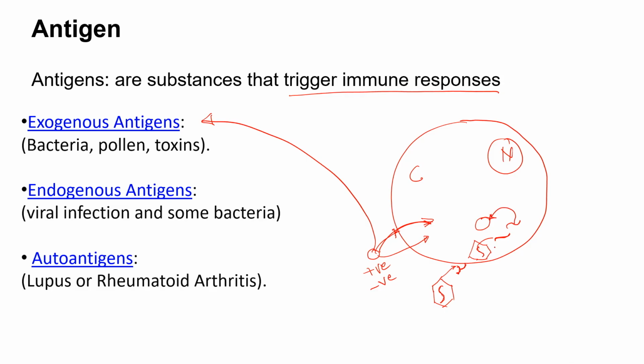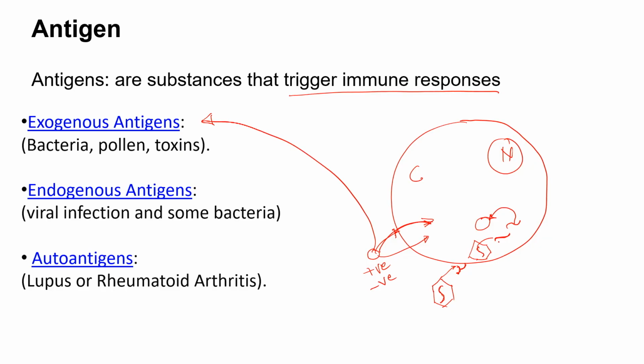So if we see this phenomenon, the virus comes from outside, but after entering the host body, particularly the cell, it produces an RNA, which in turn forms a protein. So essentially this protein is formed inside the host cell, and therefore these are considered endogenous antigens.